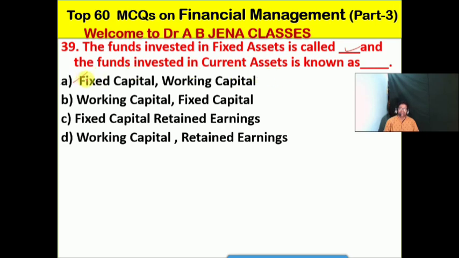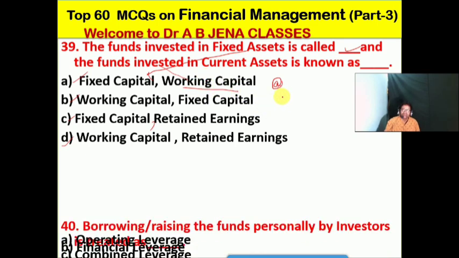Whether it's fixed capital, working capital; B, it's working capital, fixed capital; C, it's the fixed capital and the retained earnings; D, it's working capital and retained earnings. No doubt friends, A is the right option for this MCQ. Funds invested in the fixed assets, what will we call them? Fixed assets we call fixed capital, and the funds invested in the current assets, what will we call them? It's the working capital. So A is the right option for this MCQ.